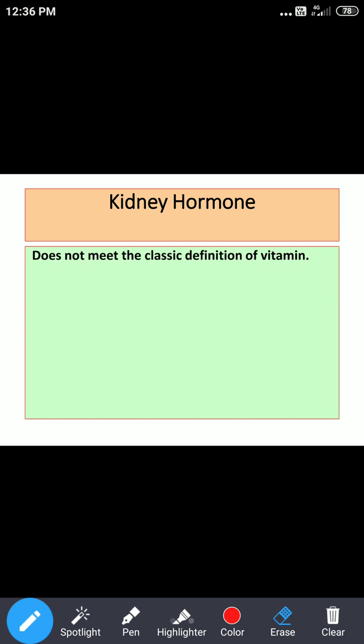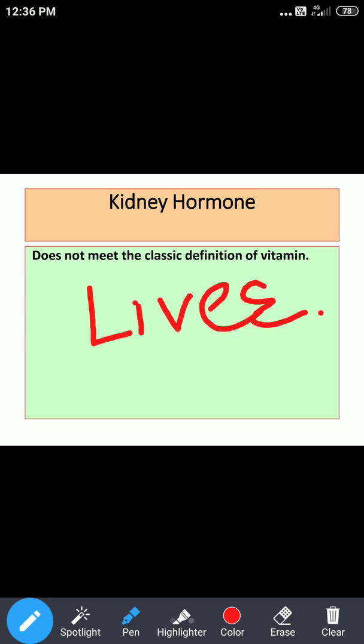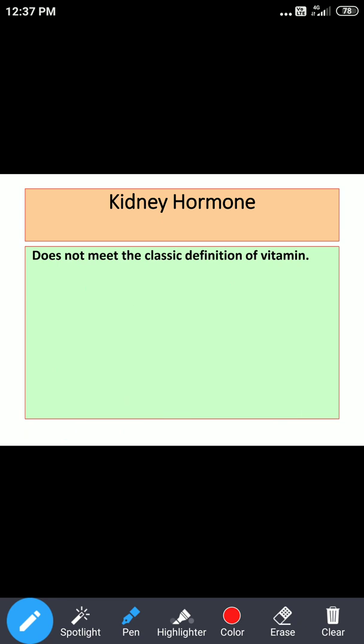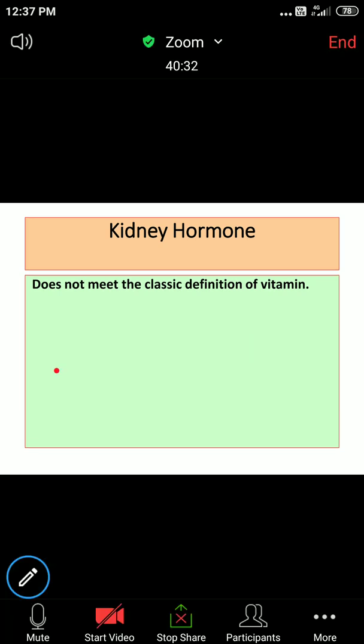Now this activation occurs at two sites. The first site is liver. First site is liver and second site is kidney. Okay, so activation of vitamin D will occur at liver in the first step and then in kidney in the second step. Okay, now what happens? This vitamin in the liver gets converted to